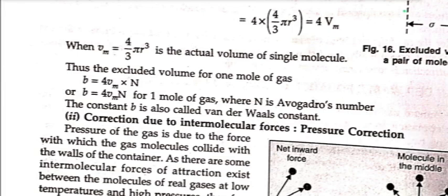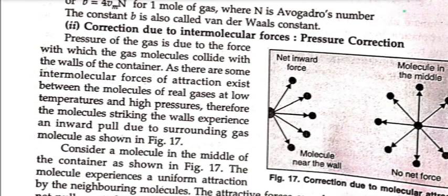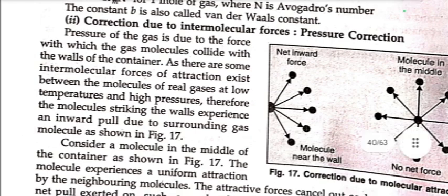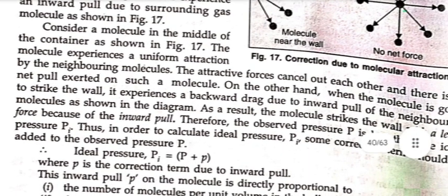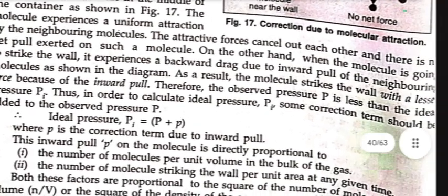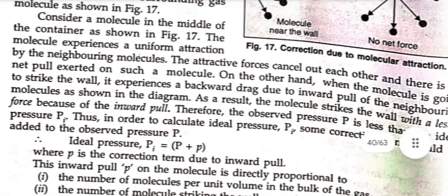Correction due to intermolecular forces, pressure correction. Pressure of the gas is due to forces with which the gas molecules collide with the walls of the container. As there are some intermolecular forces of attraction between the molecules of real gases at low temperature and high pressure, the molecules striking the walls experience an inward pull due to surrounding gas molecules. Consider a molecule in the middle of the container as shown. The molecule experiences a uniform attraction by the neighboring molecules. The attractive forces cancel out each other, and there is no net pull exerted on such a molecule.